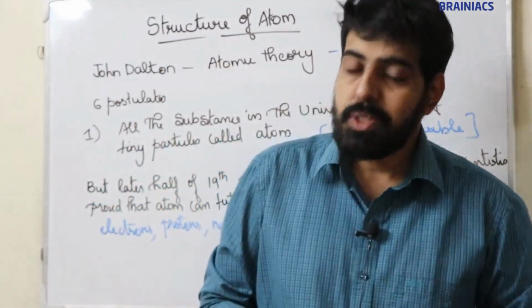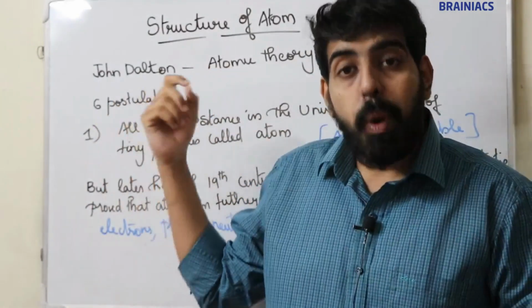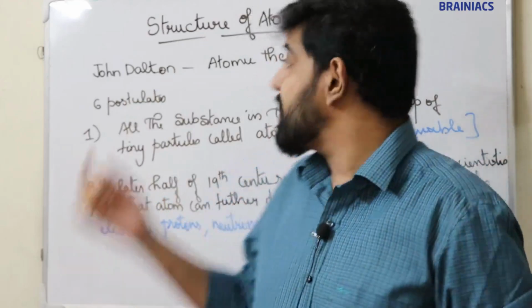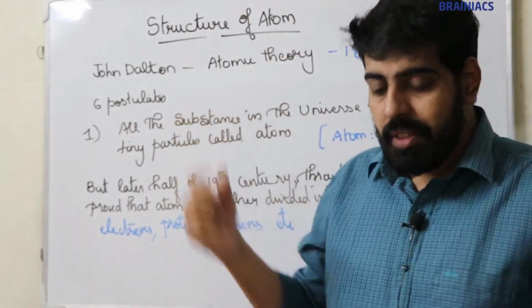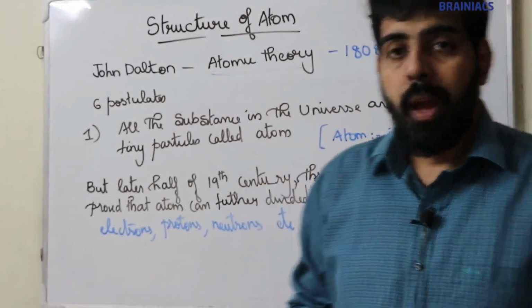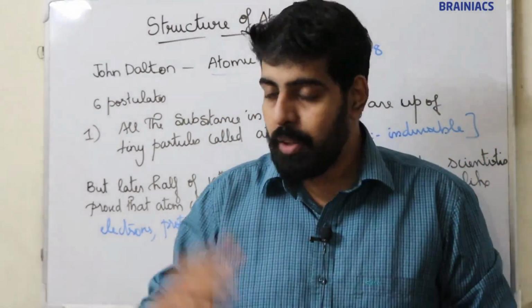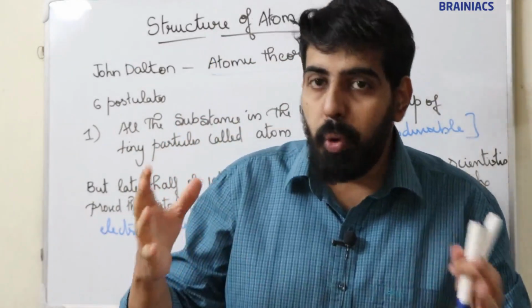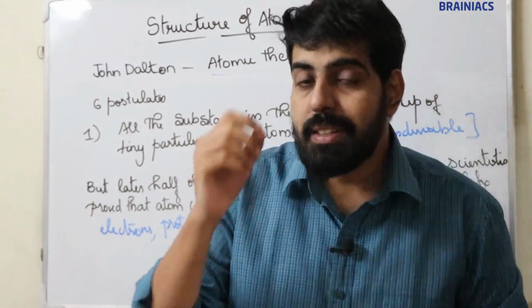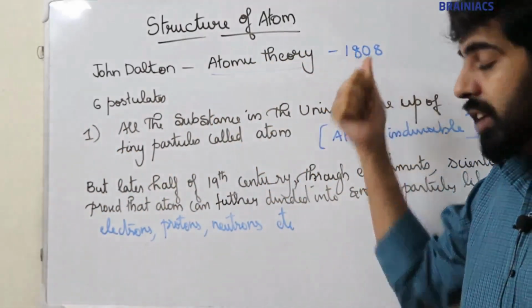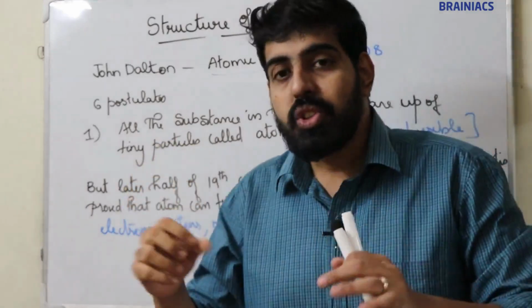John Dalton is a chemist. He proposed a well-known theory, and that theory is known as John Dalton's atomic theory. I think already you have studied atomic theory in some basic concepts of chemistry, so you know the postulates of atomic theory. This theory was proposed in the year 1808, and it consists of 6 postulates.